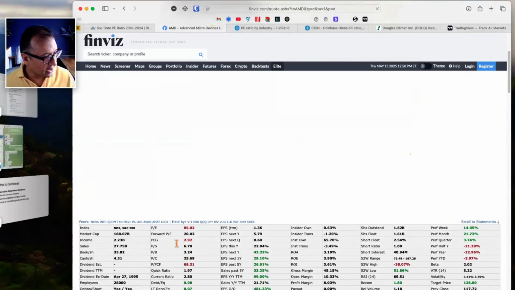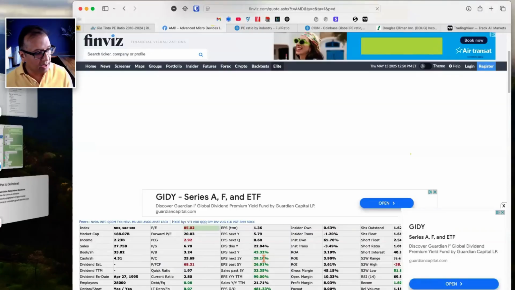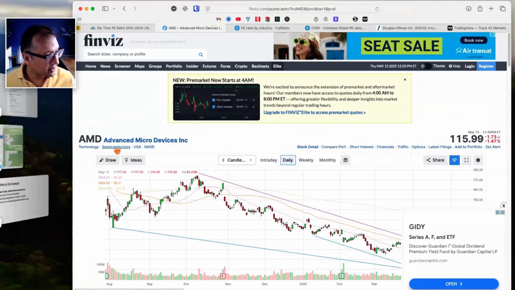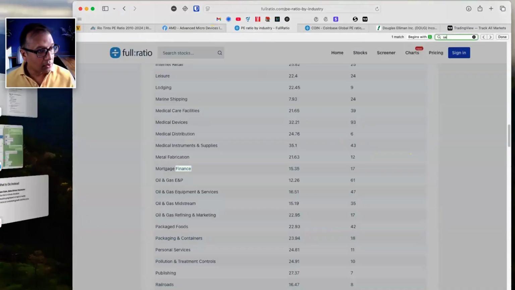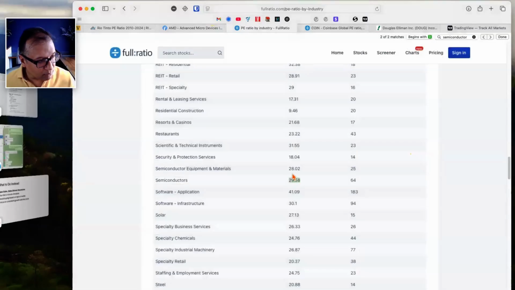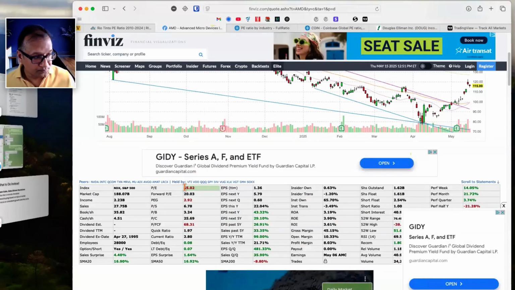AMD. So the first thing I want to look at is PE. PE is 85.02, which means people as of today are willing to pay 85.02 times for every dollar of earning that this company has. So is this too high, too low? Well, we've got to see. It's in the semiconductor industry. Let's see what the average PE in semiconductors is. The average PE is 29.5 and 28, so around 28, 29. AMD's PE is 85.02.